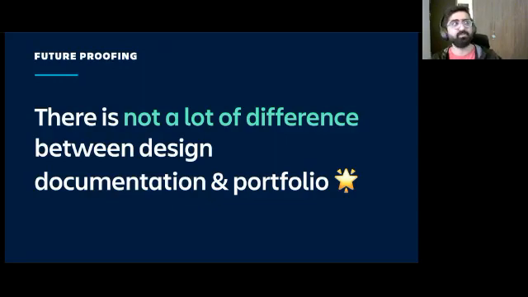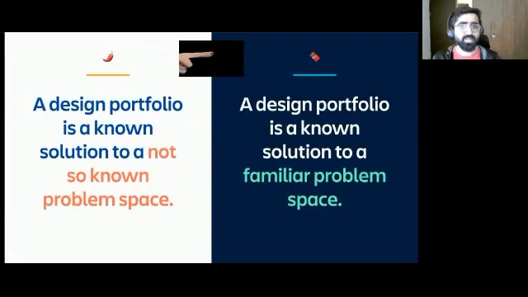So the good news is, you don't really need to separately think of documentation and story and portfolio in the long run, as long as you're able to bring storytelling as a part of your natural documentation process. If you start thinking in terms of the story, even in your documentation, it will become one and the same thing. I want to end with the thought we started with.